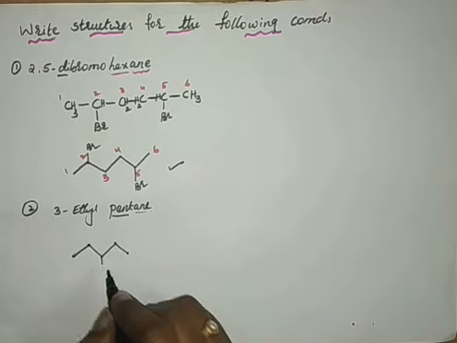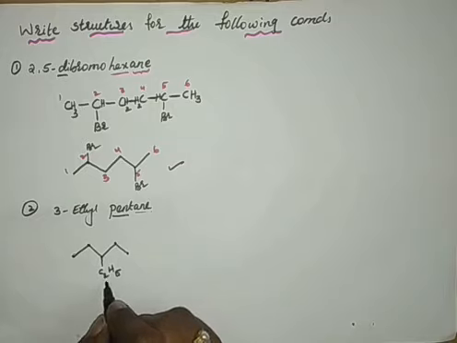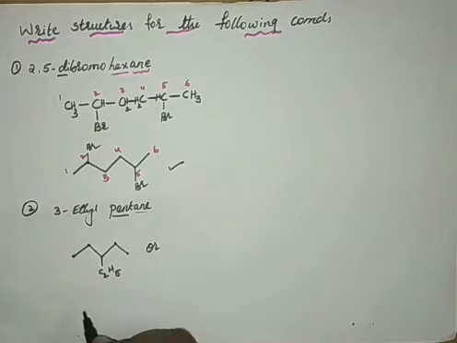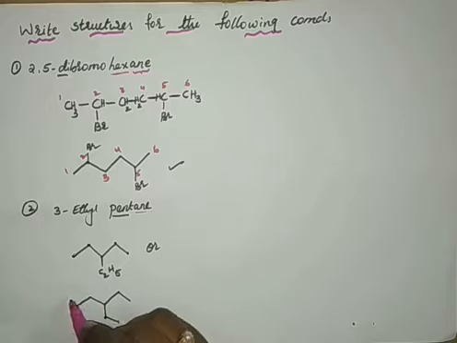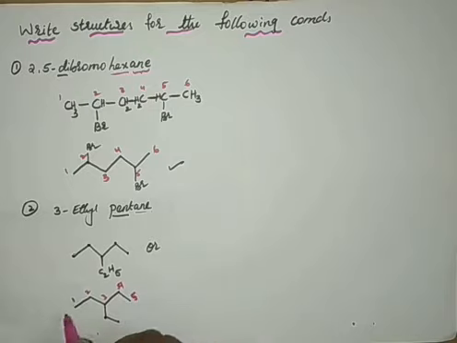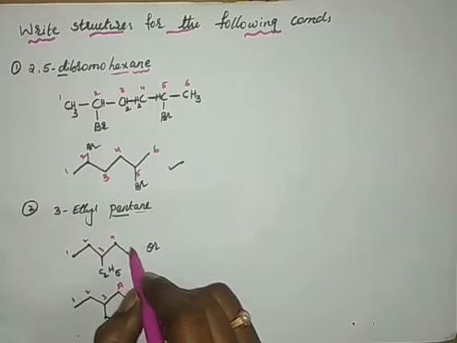So on the third carbon I can write either C2H5, because C2H5 is an ethyl substituent, or I can also write it like this, again writing in line: C2, 2 carbon atoms, H5. This is CH2 and this is CH3. Again this also contains all 5 carbon atoms in the long chain, and the third position has an ethyl group. Even this is also the same.